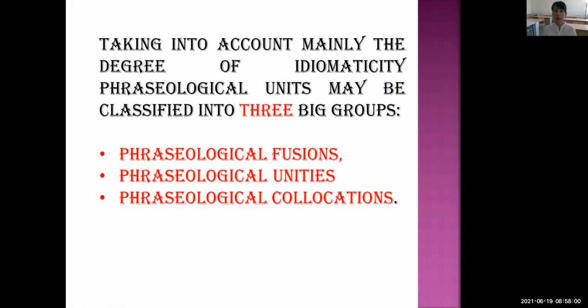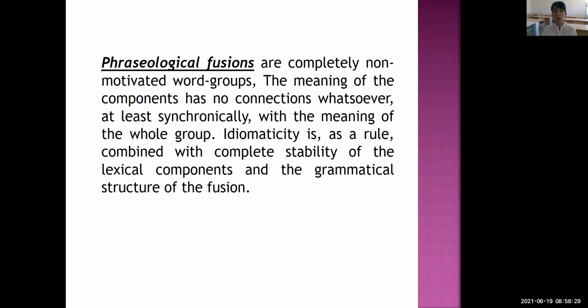The first one is phraseological fusions, the second one is phraseological unities, and the last one is phraseological collocations. Now, students, first of all, we will talk about the phraseological fusions. Sometimes we call the phraseological fusions idioms. So, what are phraseological fusions?